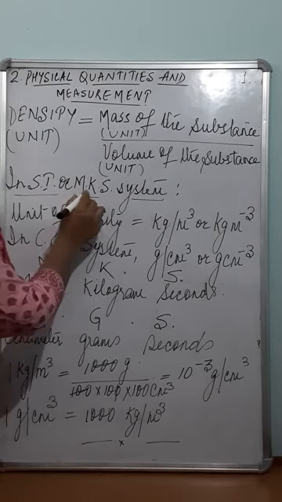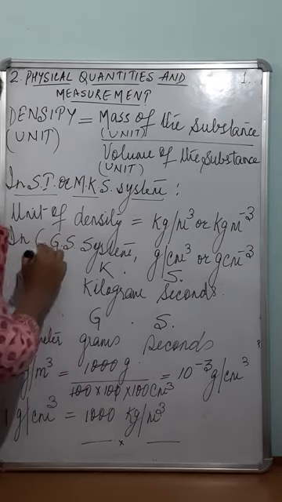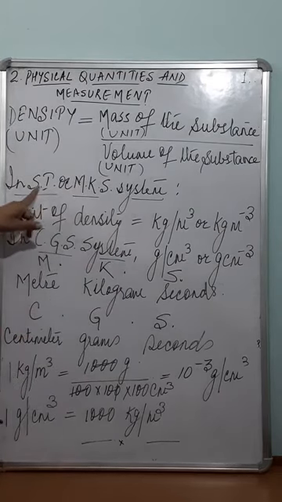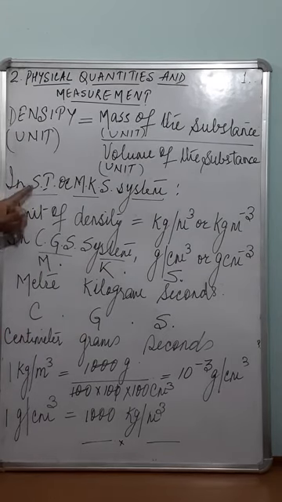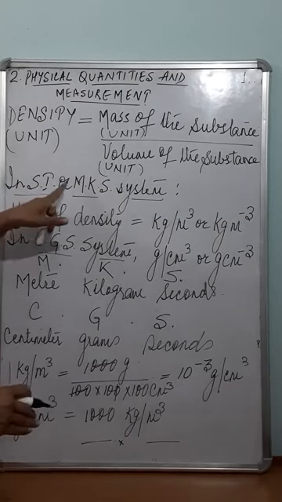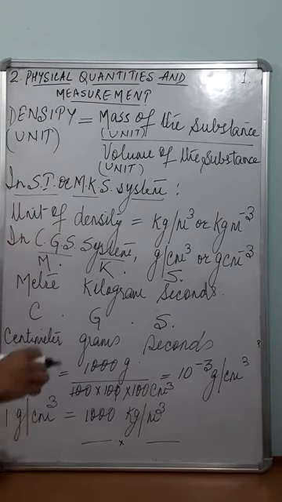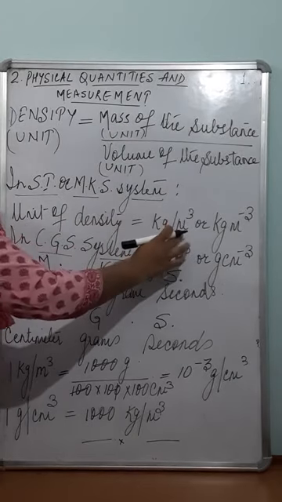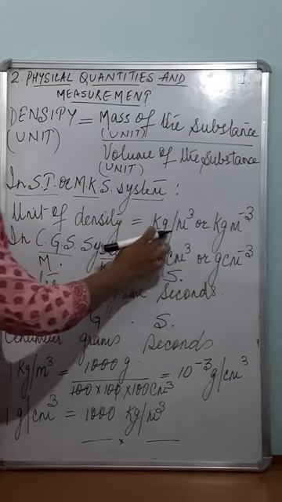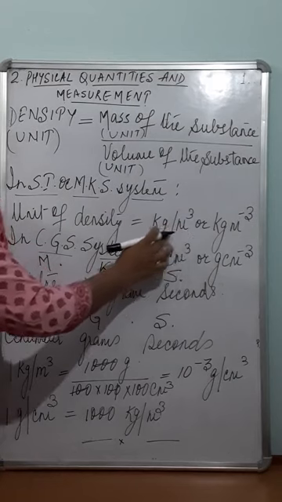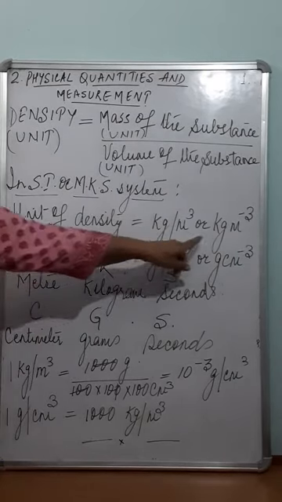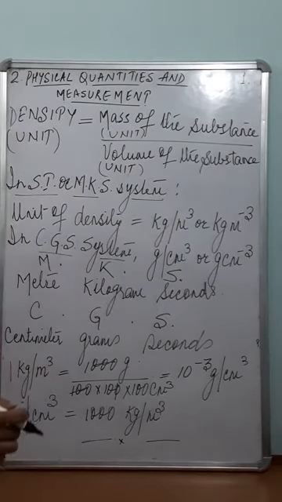Now, unit of density, there are two systems of units. One is called the MKS system and the other one is called the CGS system. MKS system is also known as the SI system or the standard international system. In MKS system, mass is measured in kg and volume in meter cube, so the unit of density is kg per meter cube, read as kg per meter cube or kg m minus 3.